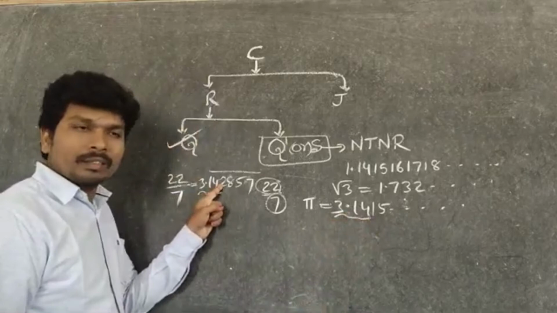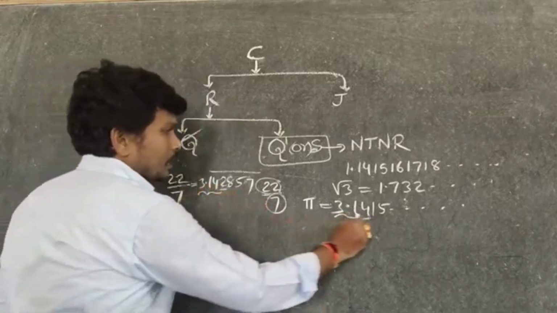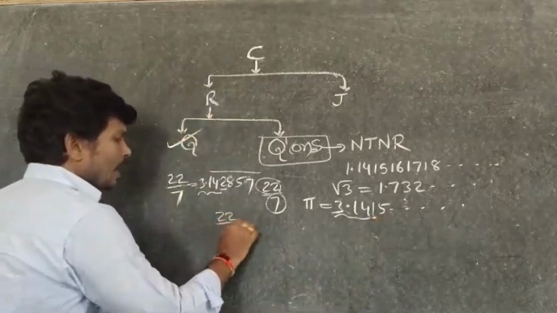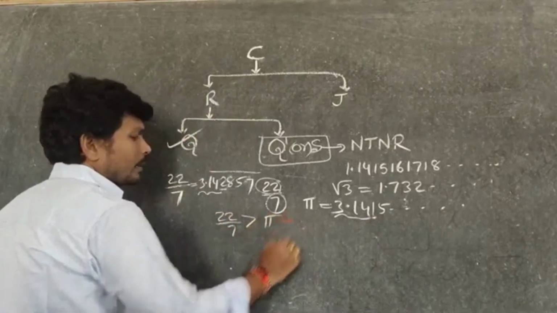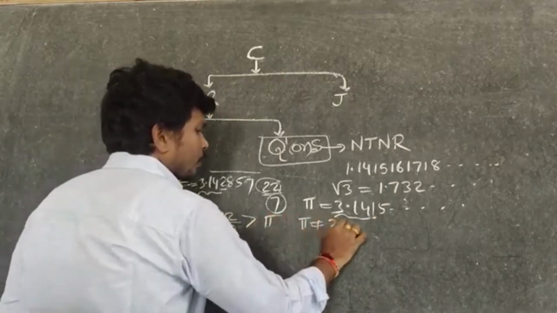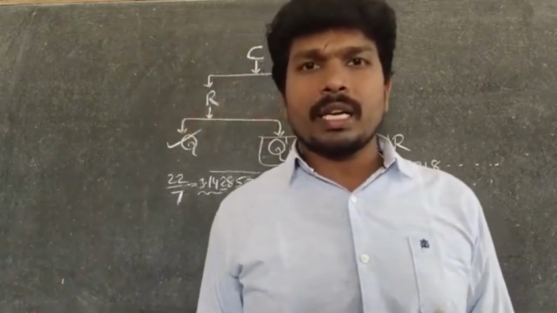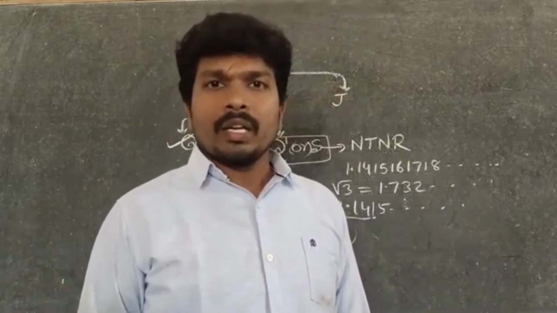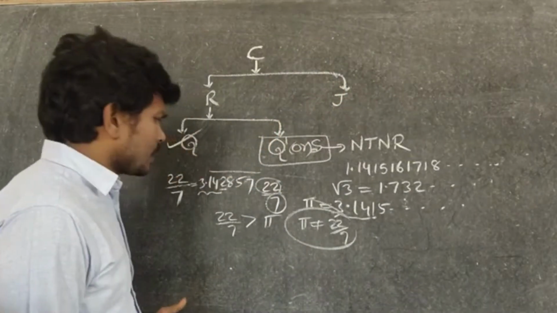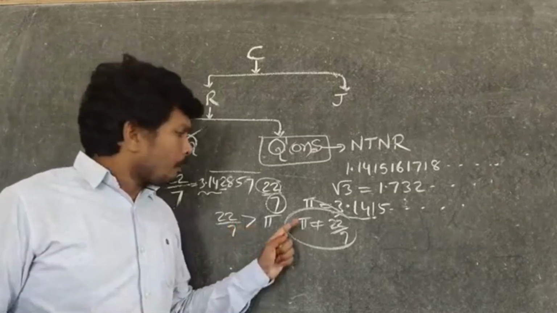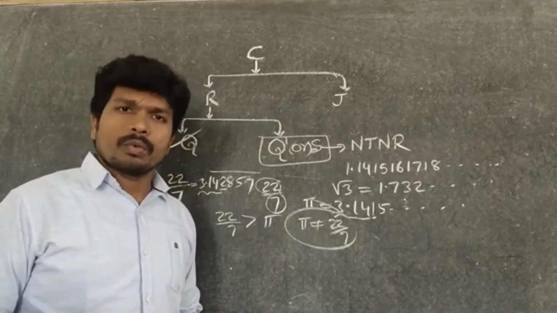But here 2 is there, here the third decimal place is 1. So which one is bigger? 22 by 7 is always bigger than pi. Pi is not equal to 22 by 7. A rational number is never equal to an irrational number. So pi is not equal to 22 by 7.